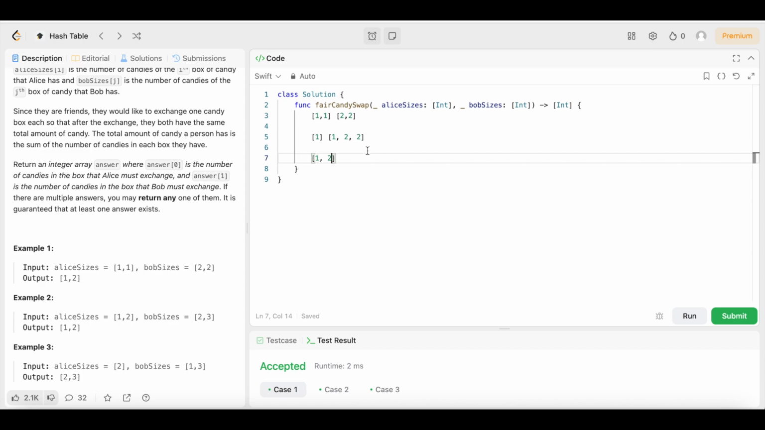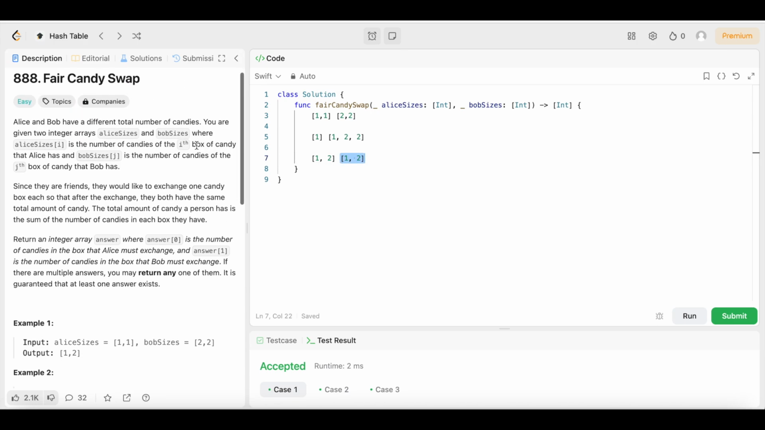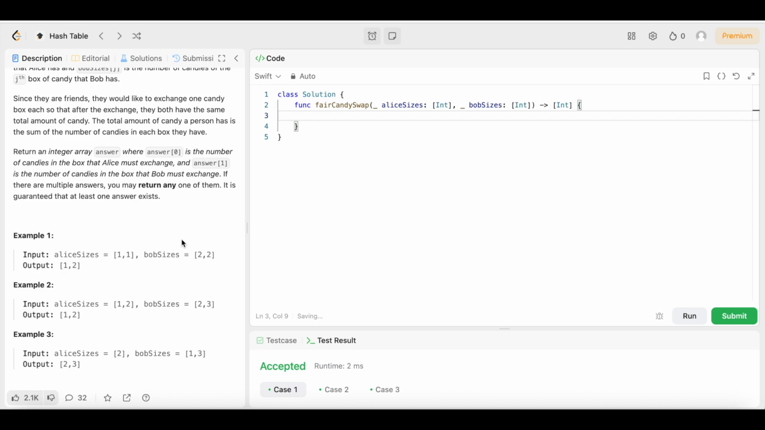So now Alice's looks like this and Bob's looks like this. We take this 1, we give it to Bob. Then we take this 2, we give it to Alice, excuse me, this should be a comma. So yeah, we take this 1, we give it to Bob. Now Bob has this. Then we take this 2 from Bob, give it to Alice. Now Alice has this. So now Alice has 3 candies and Bob has 3 candies. And that seems like a fair candy swap to me. So I hope that makes sense to y'all. If not, let's look at the second example.